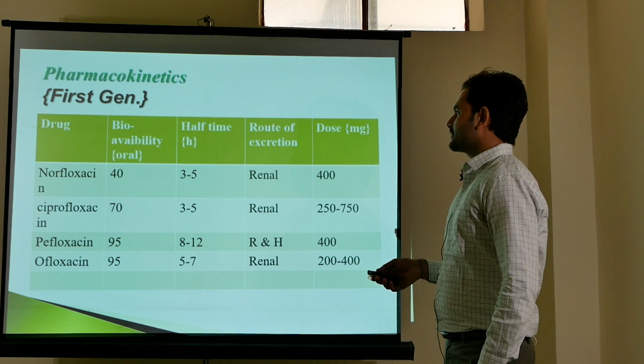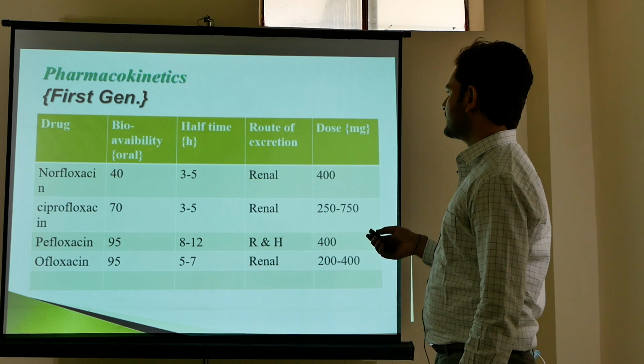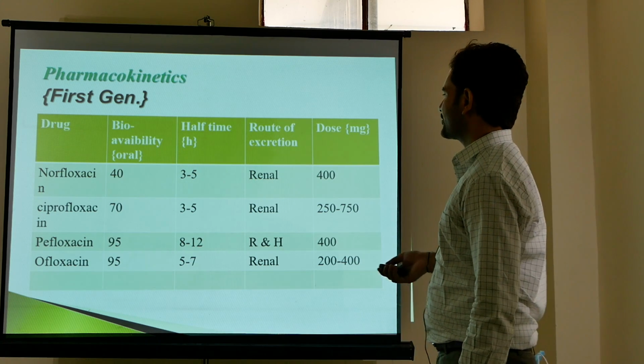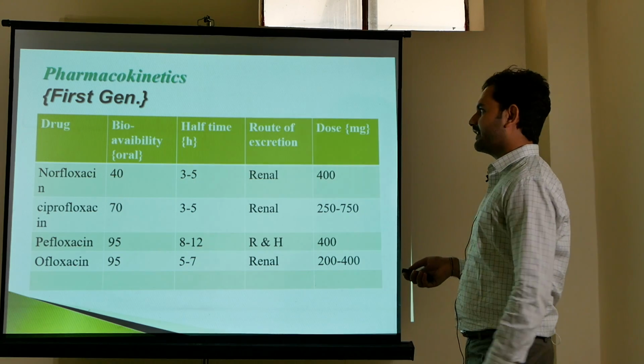Now come to the pefloxacin. The bioavailability of pefloxacin is 95%. The half-life of pefloxacin is 8 to 12 hours. The route of excretion is renal and hepatic, and the dose is 400 milligram per day.